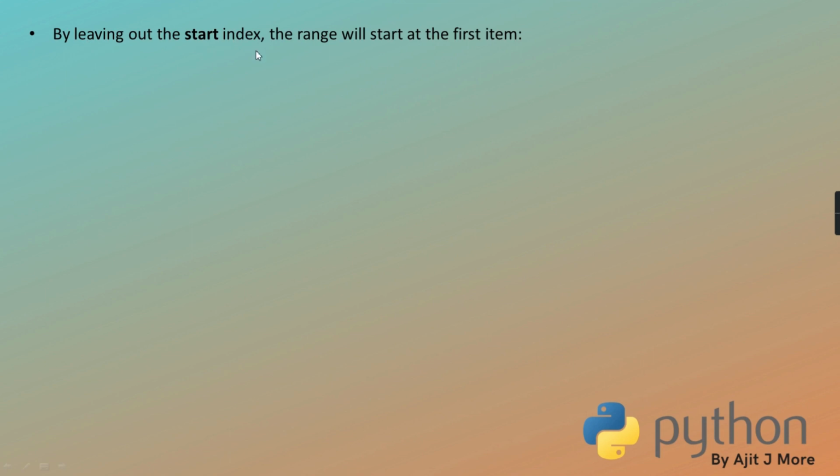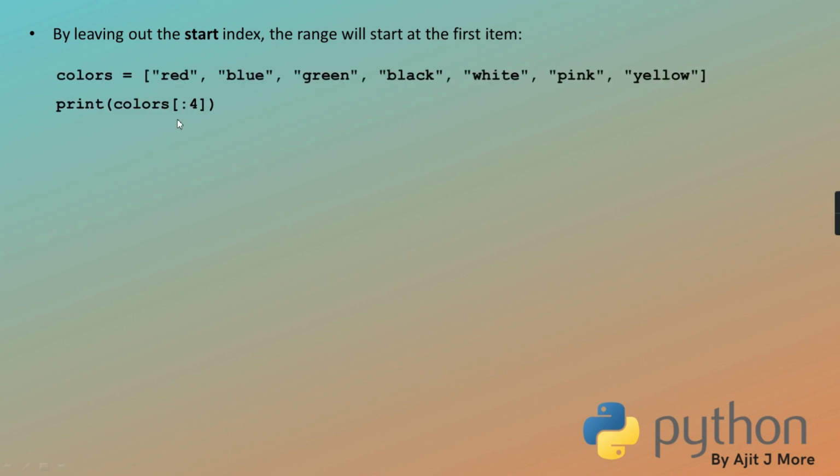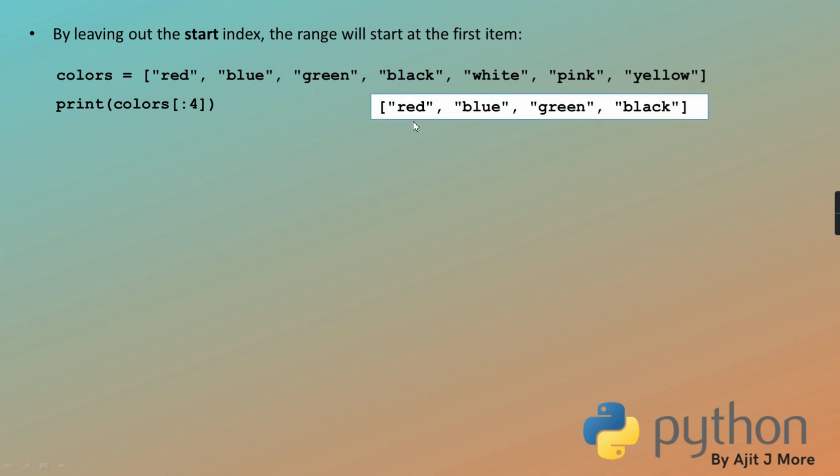By leaving out the start index, the range will start at 0. If you skip start, it will start from 0. If you skip end, it will go till the end of the list. See, colors :4. So 0, 1, 2, 3 and this is 4. So 4 is exclusive. So only this much: red, blue, green, black. End also you can skip. By leaving out end index, the range will go till the end of the list.